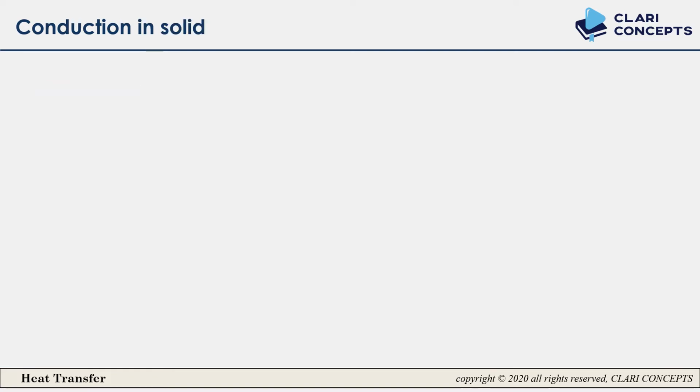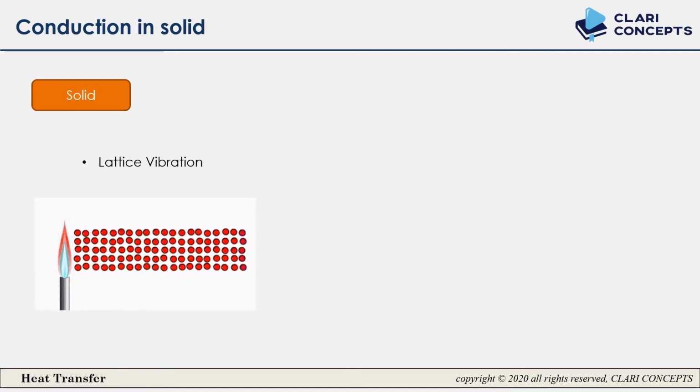So here it is: conduction in solid. In solid, molecules are closely packed, so because of that they cannot leave their position. What will happen is, if a molecule gets energy, it can oscillate or vibrate about its position. In the figure you can see the molecules are closely packed and heat is being added from the leftmost side. They are vibrating and transferring heat from the left side to the right side, so the less energetic particle is getting heated by the more energetic particle from the left side.